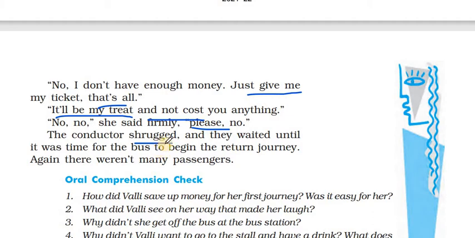And they waited until it was time for the bus to begin the return journey. So again the conductor and Valli were waiting inside the bus for the passengers to get inside to go back to the village, the return trip. Again, there weren't many passengers, since again it's a slack time of the day.